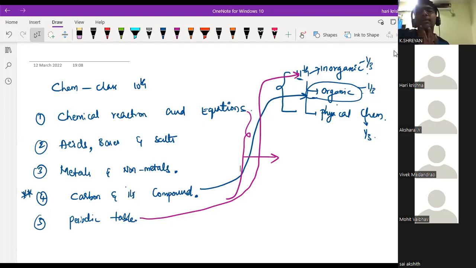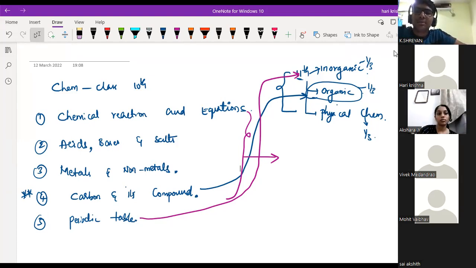But carbon compounds is very, very basic for class 10. It is the starting chapter in class 10. Before this, you didn't study carbon compounds at all, right? This is the first step. Remaining all, we touched on the basics. Remaining all four chapters, but carbon and its compounds really is the first step. So according to me, the carbon compounds topic is very important.